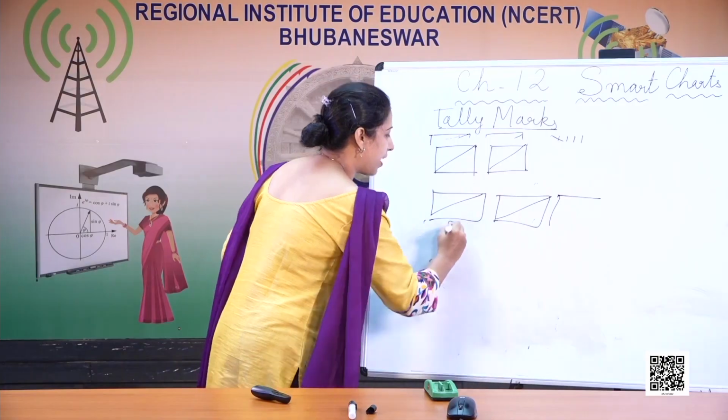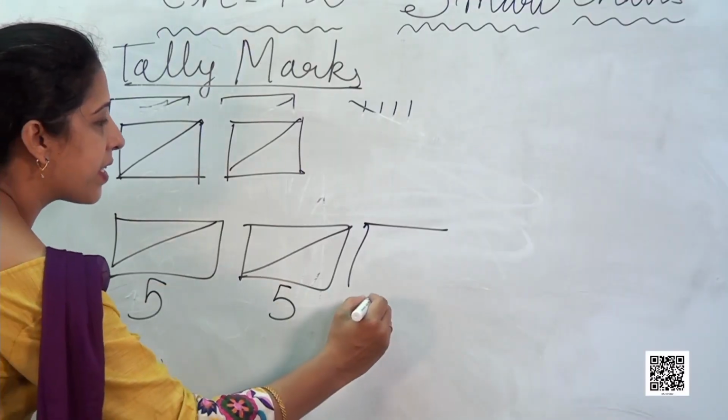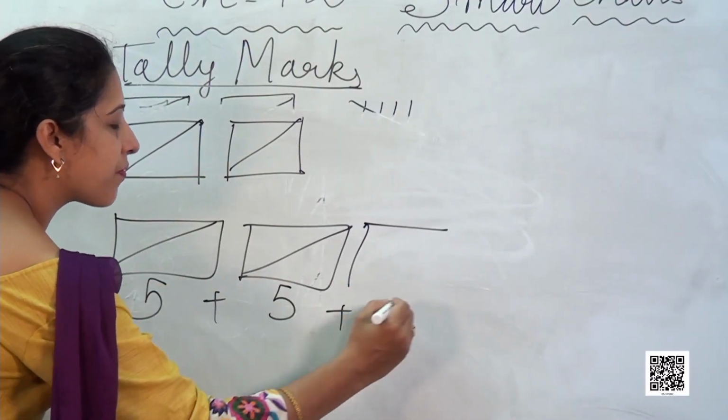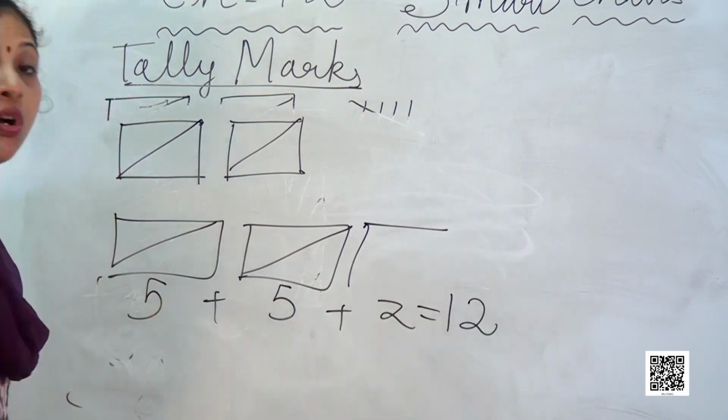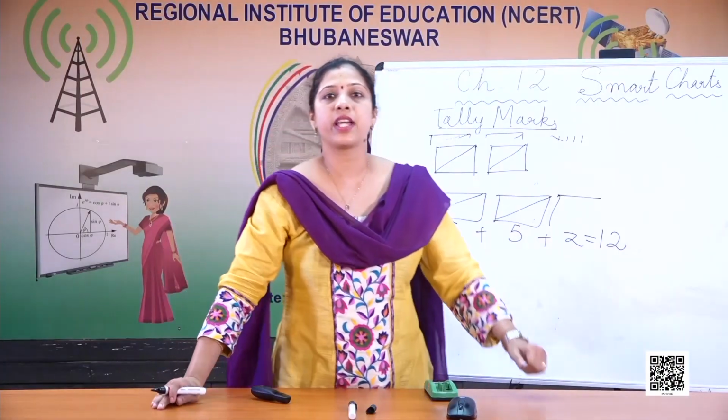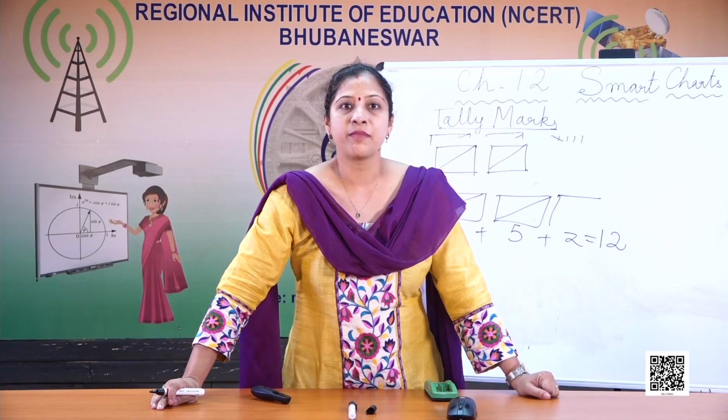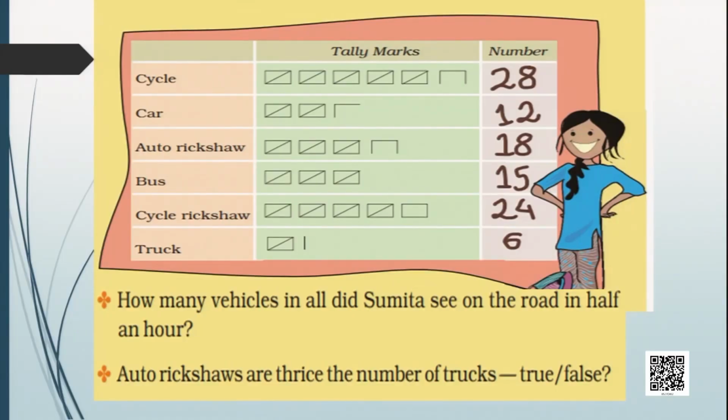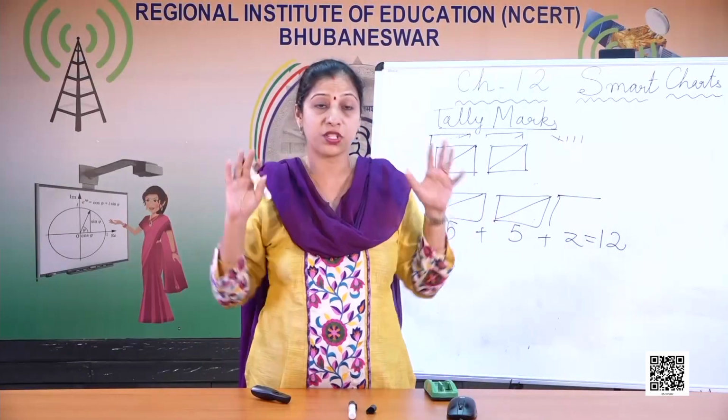So this is 5 and this is 5 and this is 2. So 5 plus 5 plus 2 is equal to 12. Similarly, there were 18 auto rickshaws, and buses were 15, cycle rickshaws were 24 and only 6 trucks passed. So we can find out all the answers out of this table only.